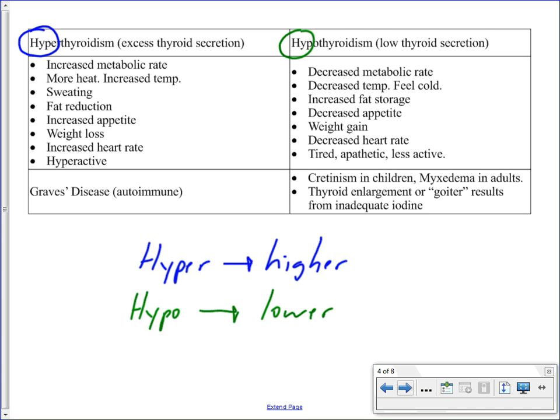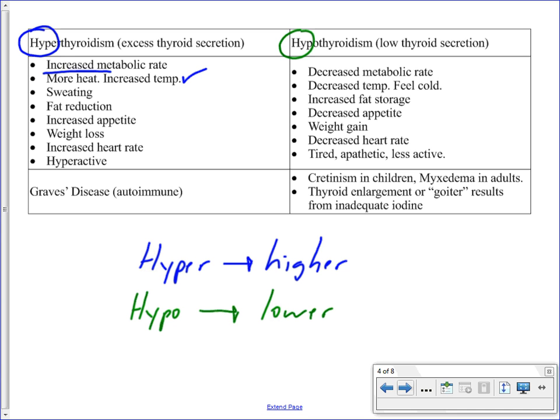The term hyperthyroidism then means that there is too much of the thyroid hormone being produced, too much of the thyroid hormone being circulated through the blood, and an over-response in some of the target tissues. So some of the effects that are associated with this, remember that a function of the thyroid hormone is to regulate metabolism. So if you have too much of the thyroid hormones, you'll have an increased metabolic rate. You're burning more fuel, and if you are burning more fuel, there's always going to be some heat that is being released due to the inefficiency of energy transformations like cellular respiration. So this does result in an increase in body temperature.